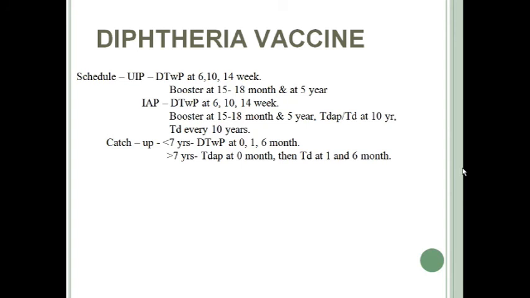Okay. In catch-up immunization, catch-up means the person has not received DPT immunization previously. If the child is less than 7 years, then DTwP should be given at 0, 1 and 6 months, and if the child is more than 7 years, then Tdap should be given at 0 month, then Td should be given at 1 month and 6 months. Okay. So this is the immunization schedule of DPT.